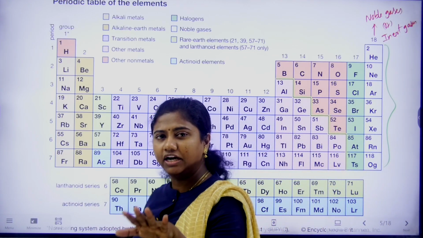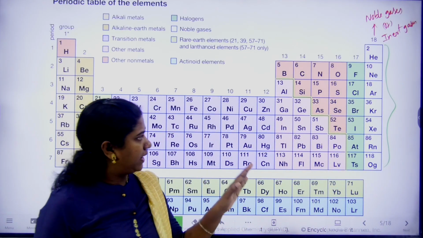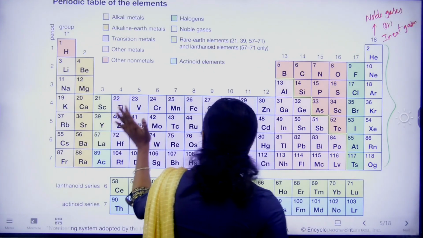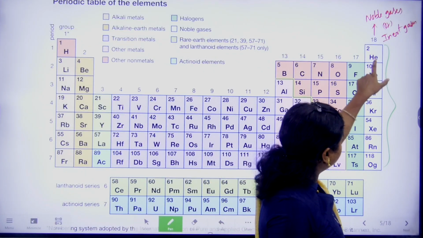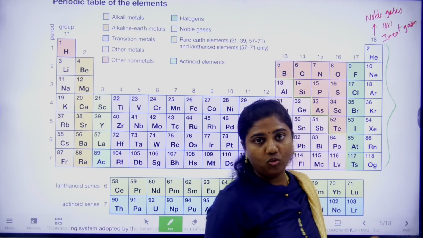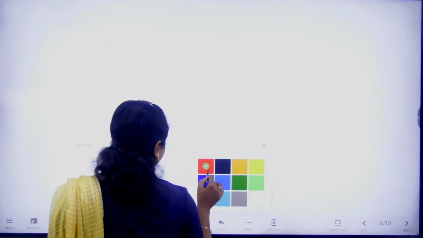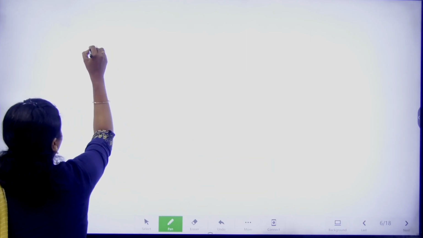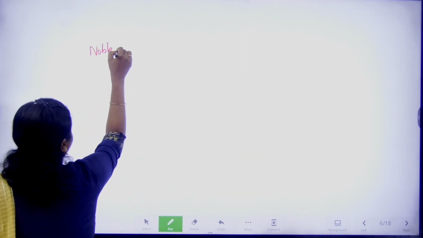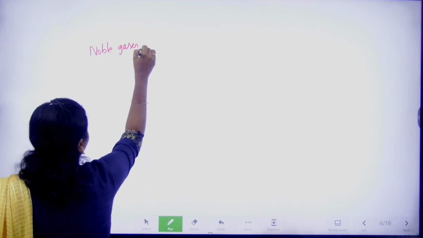So they studied the inert gases first. Why? Because when you observe the entire periodic table, these exist as monoatomic gases. What is meant by monoatomic gases? So first Lewis and Kossel studied the noble gases. What are noble gases?